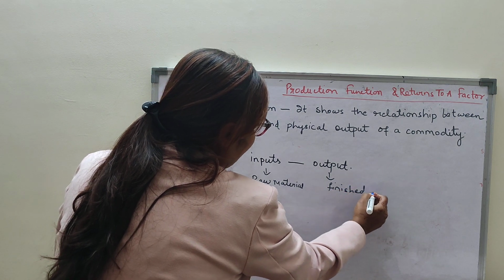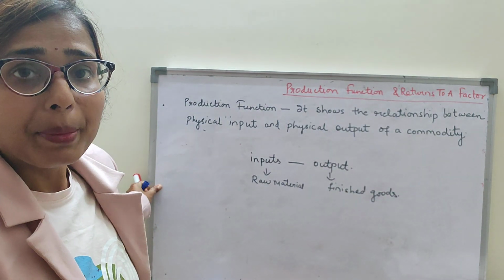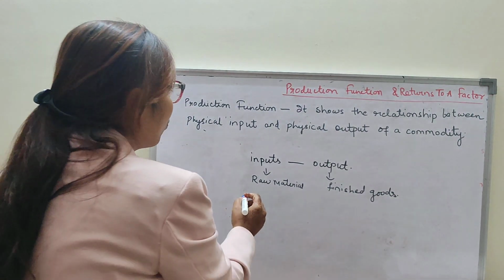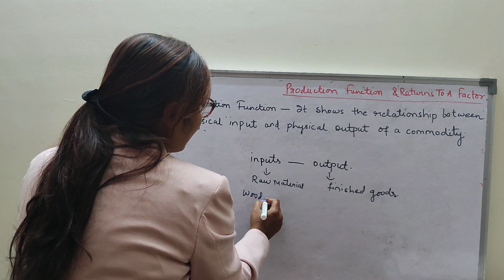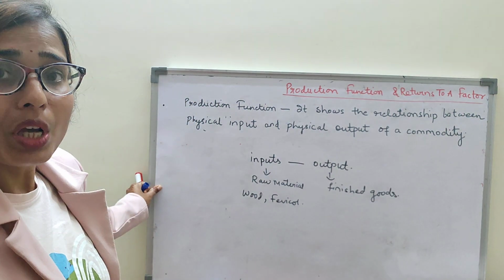If I set one example before you all, suppose a carpenter wants to make a chair. He uses different kinds of raw materials like wood, Fevicol, and various instruments to produce outputs.